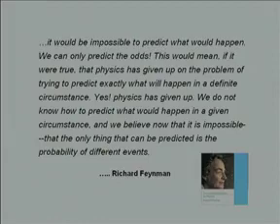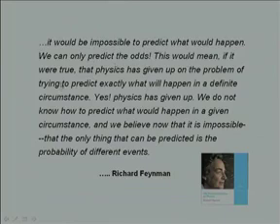Richard Feynman, in his famous Feynman lectures on physics, writes, as you know Richard Feynman received the Nobel Prize for his very significant contributions in quantum electrodynamics. He writes, it would be impossible to predict what would happen. We can only predict the odds.